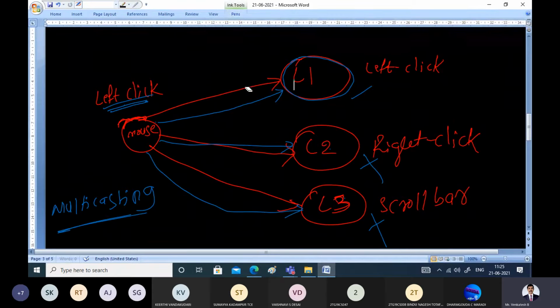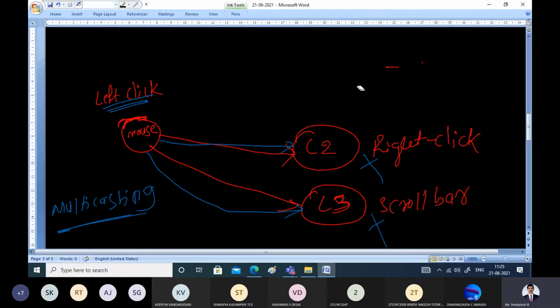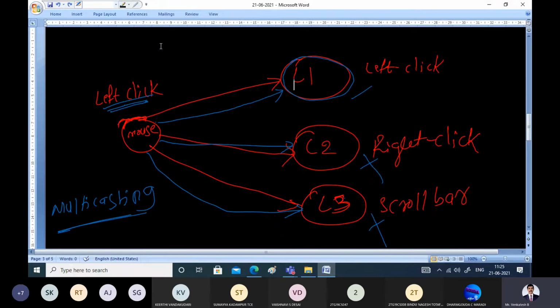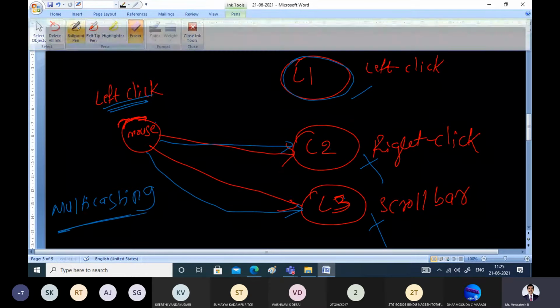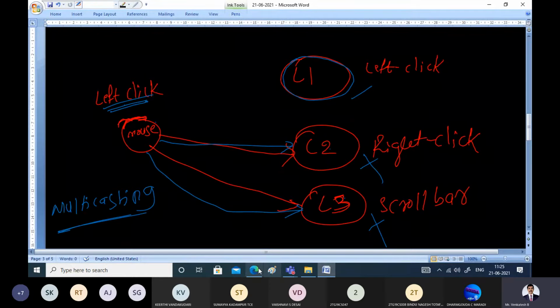Once you unregister, L1 will not be able to receive any events from the mouse. So there are methods to unregister also.